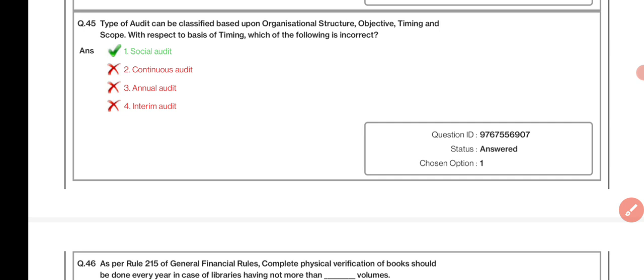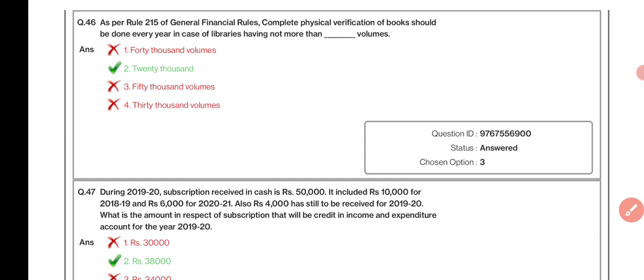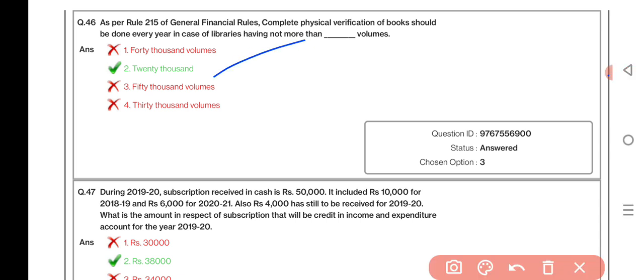Types of audit can be classified based upon organizational structure, objective, timing and scope. With respect to the basis and timing, which of the following is incorrect? Social audit. As per Rule 215 of GFR, complete physical verification of books should be done every year in case of libraries having not more than 20,000 volumes.